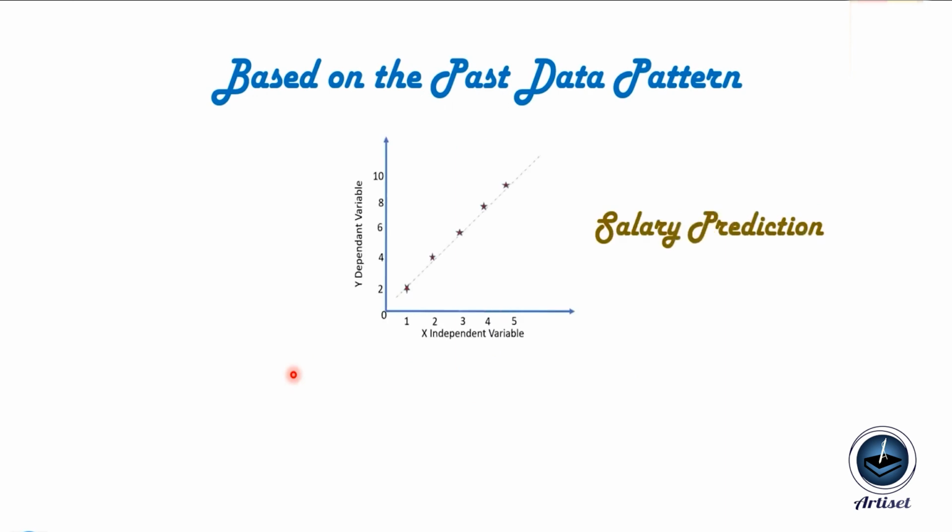Okay, we'll take one example. We'll take one task: salary prediction based on years of experience. In this particular graph, we only have experience up to 5 years, but we want to find the salary for 16 years, which isn't here. So finding the salary for 16 years is the task for future prediction. Okay, we got the data pattern.